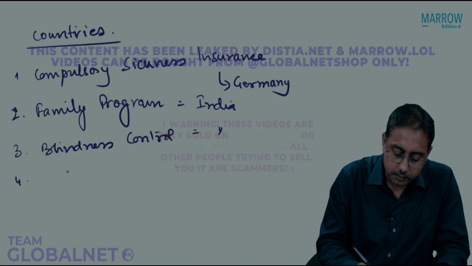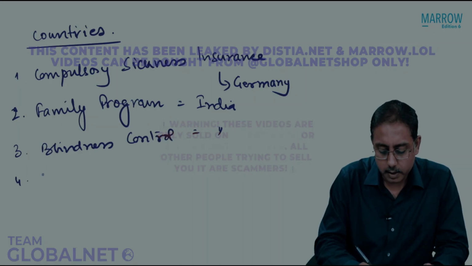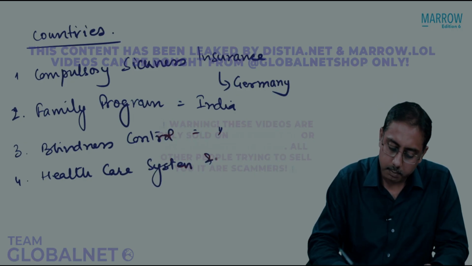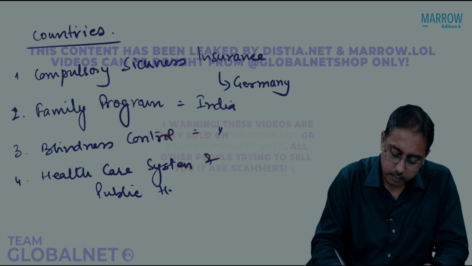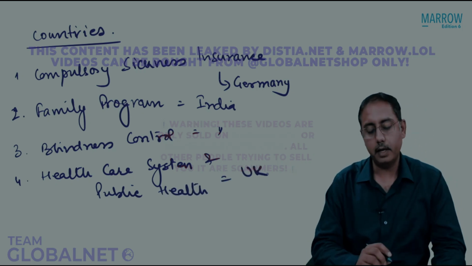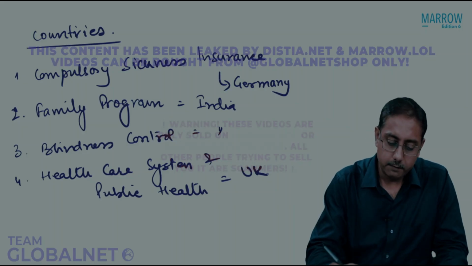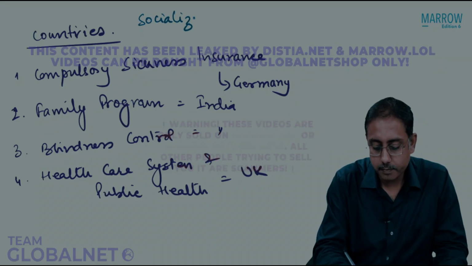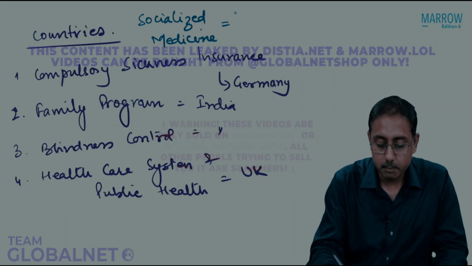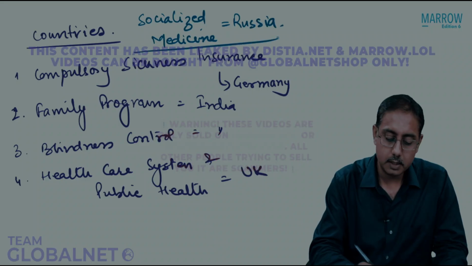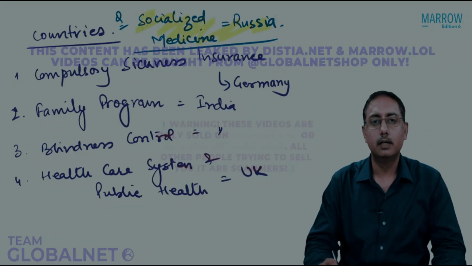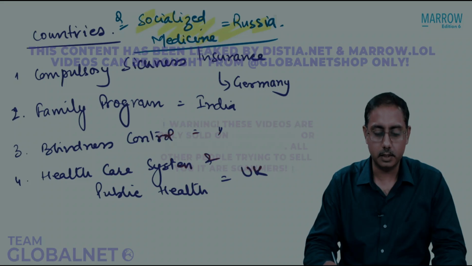UK is known to have the first pioneers in the healthcare system and public health. The first socialized medicine was promoted by which country? By Russia. This was one of the favorite questions of the examiners. They asked so many times that the first country to promote socialized medicine is Russia.